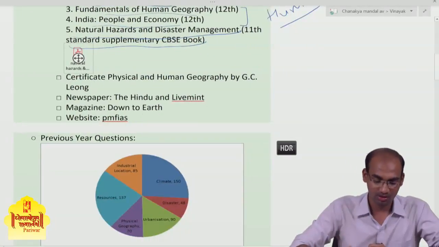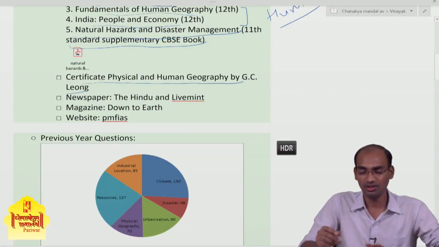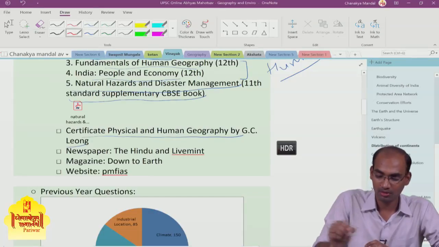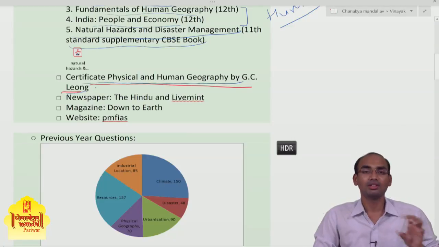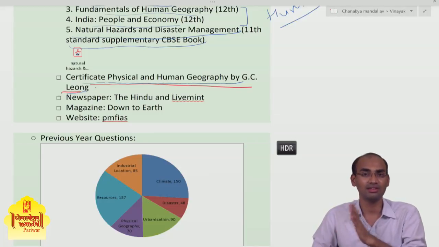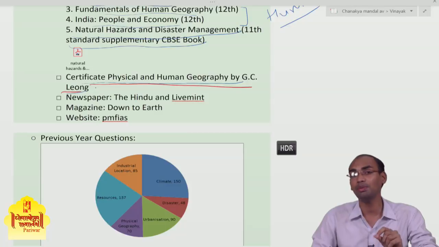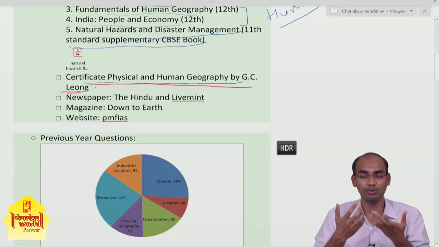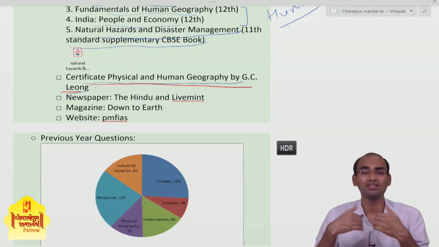Then there is Certificate Physical and Human Geography by G.C. Leong. This book is also very important. You cannot neglect it. As I have said earlier, reading NCERT is a quintessential exercise of UPSC preparation. Reading G.C. Leong is also quintessential, it should be a part of your UPSC preparation. It is a very interesting book, and it clears many concepts.